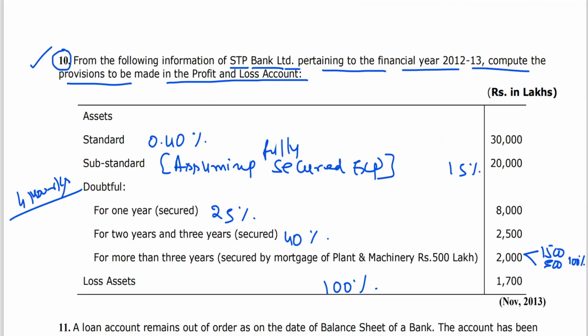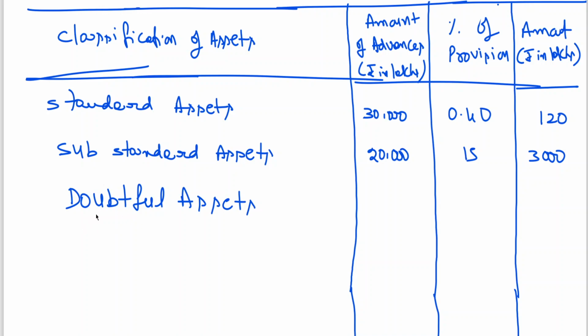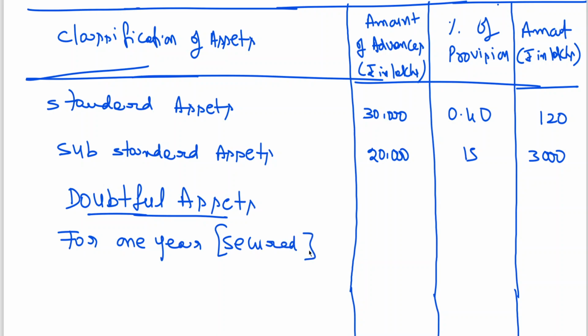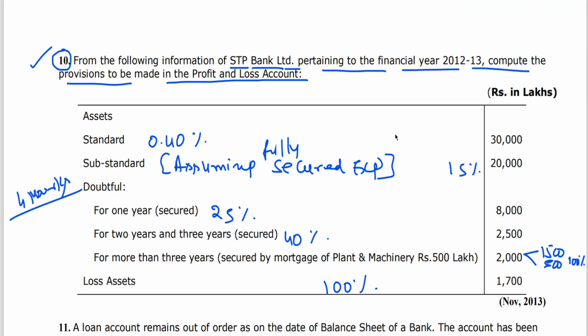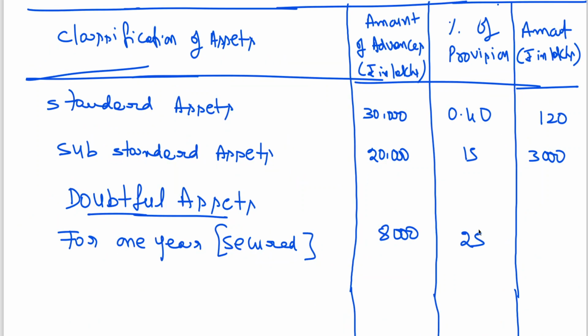Next, doubtful assets. He is given for 1 year secured: 8,000. Percentage is 25. I told you already. 8,000 for 1 year secured, 25%, it is coming to 2,000.